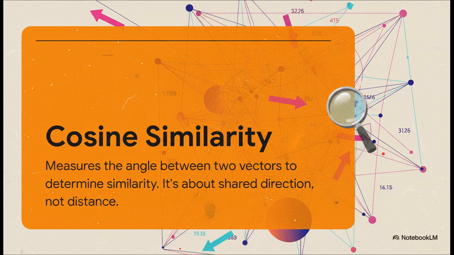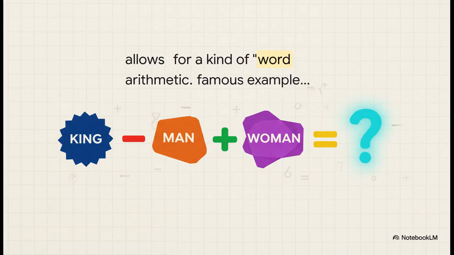Forget distance. Let's look at direction. Are the vectors for cat and kitten pointing in roughly the same direction? If so, they're similar. Are they pointing in totally different directions, like cat and car? Then they're not. It's all about the angle between them. And this idea, this focus on direction, is what lets us do that word arithmetic I was talking about. It's amazing.